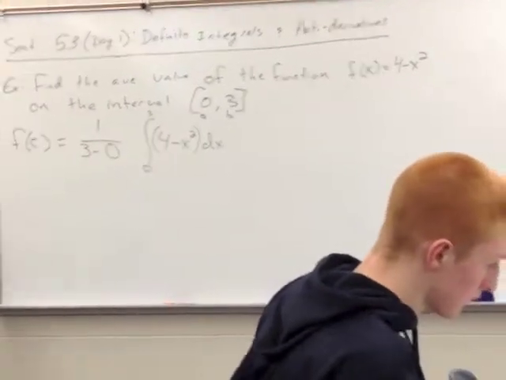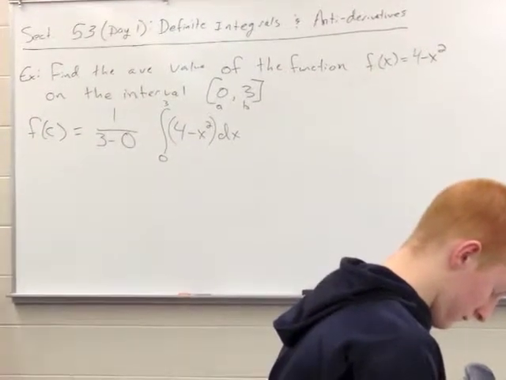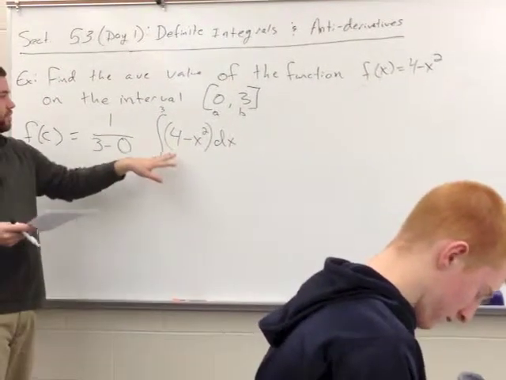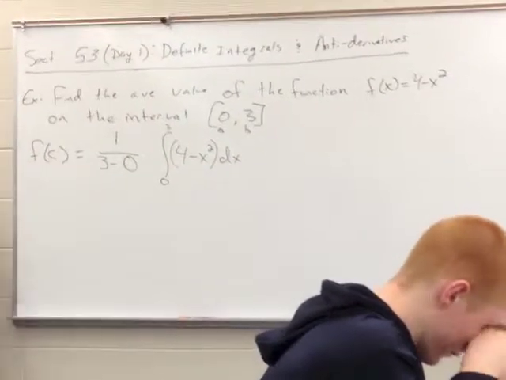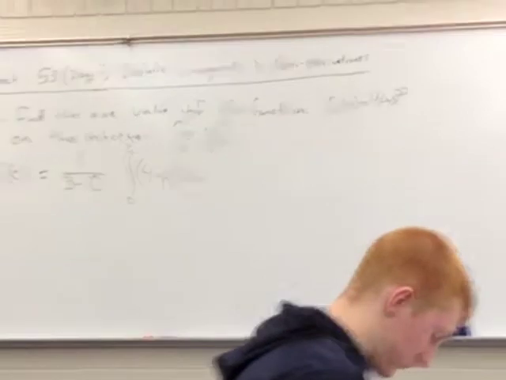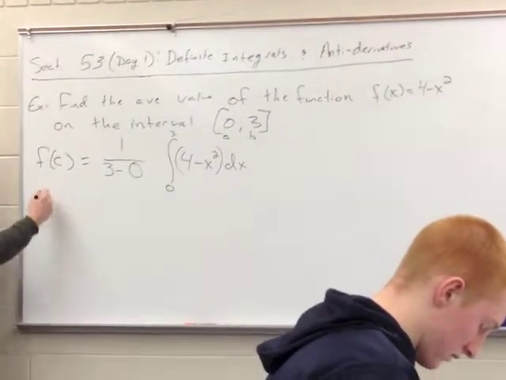Now this is where you're going to have to use nInt if you haven't technically figured out how to find this area yet. Use nInt to figure out the area underneath this curve, 4 minus x squared, from 0 to 3. 1 over 3 minus 0 is 1 over 3.